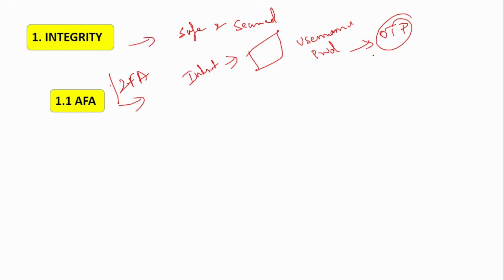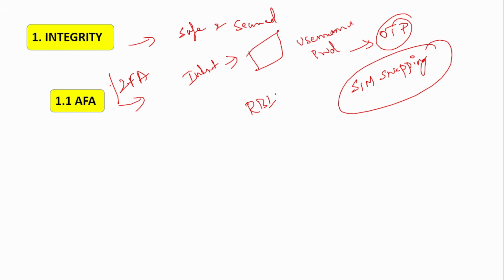So if you have your phone, then you can enter that OTP and make your transaction. But now the fraudsters have access even to this OTP. You would have heard about SIM swapping, right? They somehow get a duplicate SIM of yours, and they try to get that OTP. Using that OTP, they log in and make the fraudulent transaction. That is why RBI has said we have to think about another second factor authentication, as OTP is now being compromised.